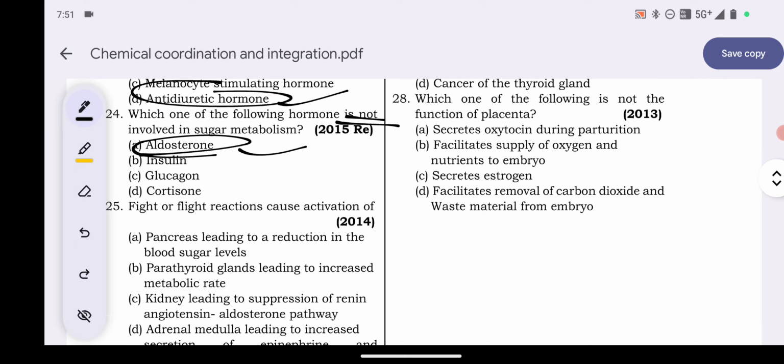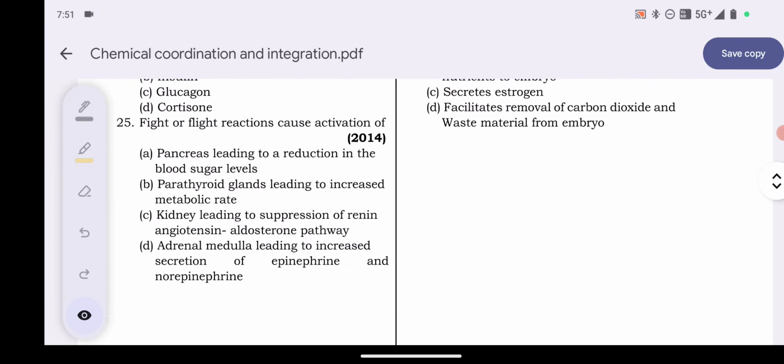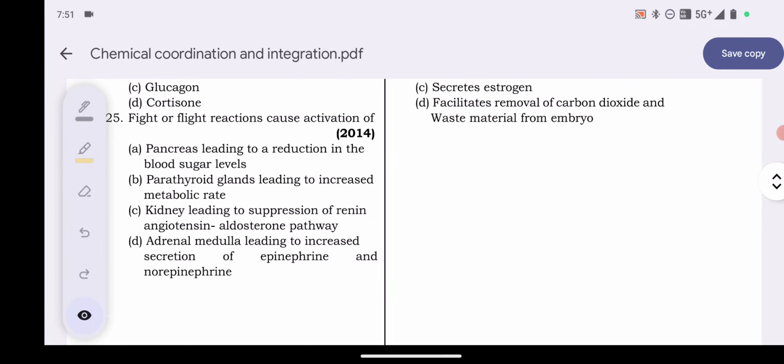Explanation: corticoids which regulate the balance of water and electrolytes in our body are called mineralocorticoids. Aldosterone is the main mineralocorticoid in the body and it is not involved in sugar metabolism. Next, 25. Fight or flight reactions cause activation of.